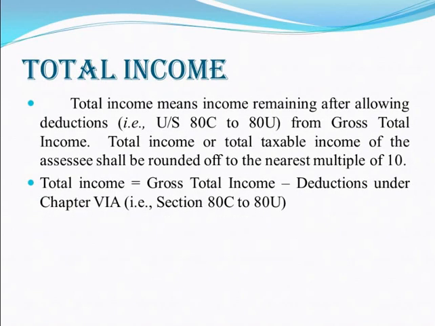Next one is total income. After calculating the gross total income, the assessee is allowed a certain amount of deductions under section 80C to 80U. So, total income is nothing but the taxable income, that is, after the deductions under section 80C to 80U are carried out from the gross total income, that income is known as the taxable income. This taxable income is rounded off to the nearest multiple of 10. So total income is nothing but gross total income minus deductions under section 80C to 80U.